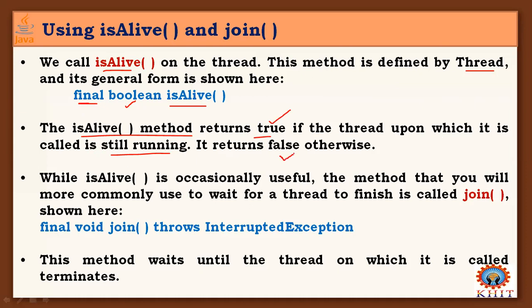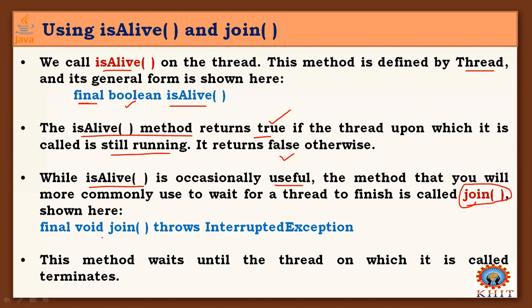Otherwise, it returns false. While isAlive is occasionally useful, the method you will more commonly use to wait for a thread to finish is called join. The isAlive method only gives you information on whether the current thread is executing, but the join method is used to wait for a thread to finish its execution.